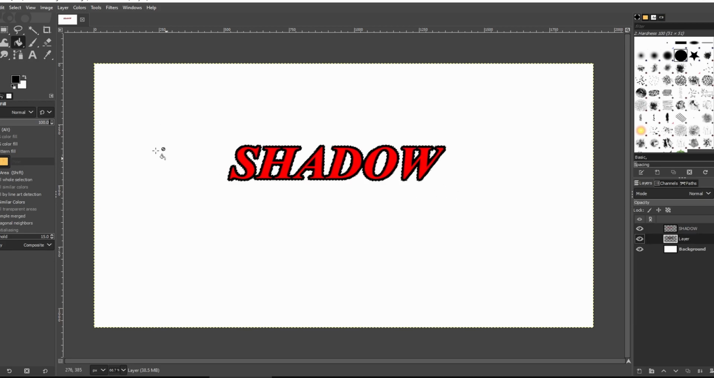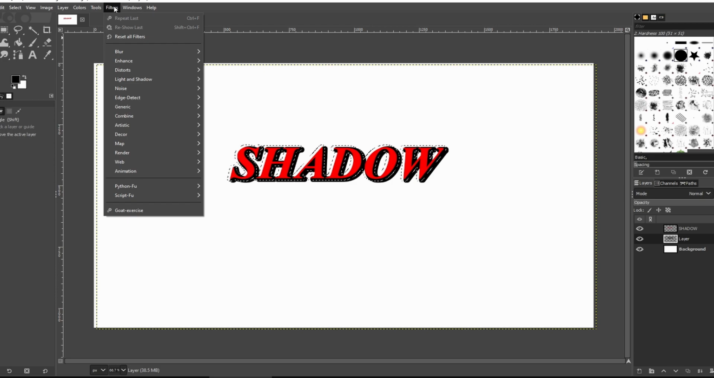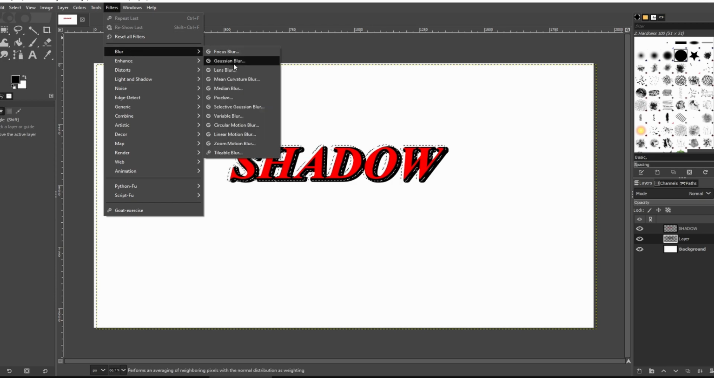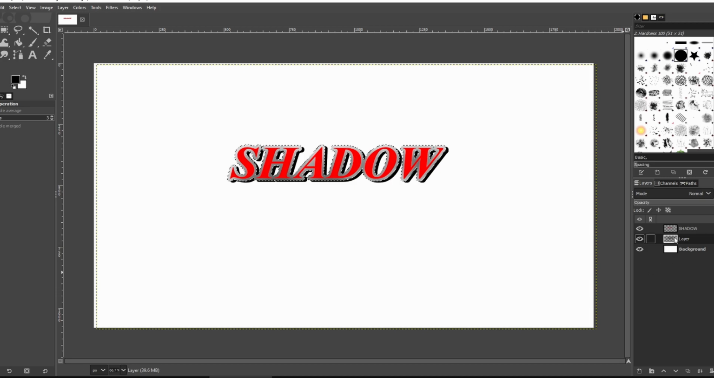Use the Move tool to move the shadow layer and create desired shadow effect. Now, go to Filters, Blur and Gaussian Blur to soften shadow. Adjust the blur radius. When you're done, click OK.